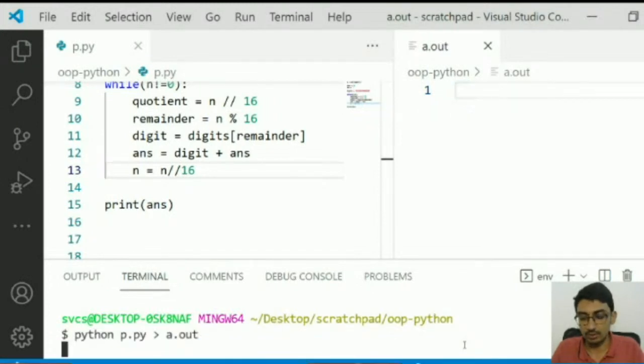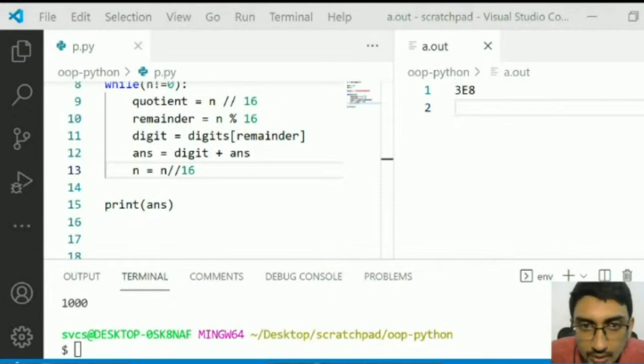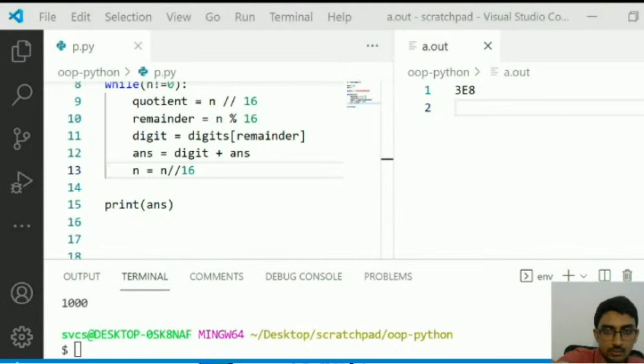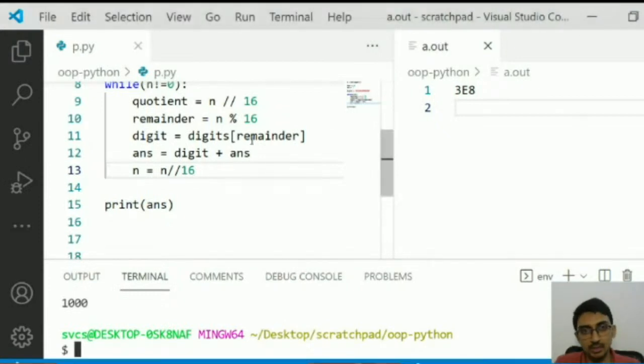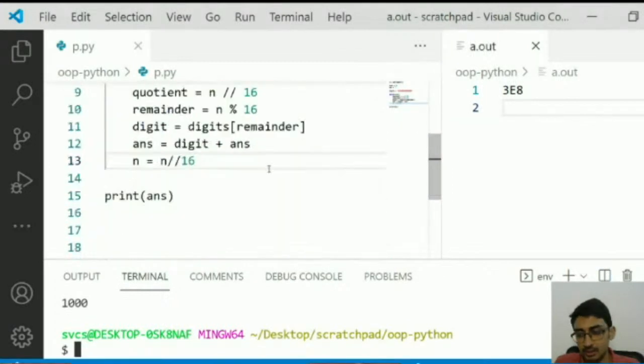Let's say for example I want to take 1000, right? So 1000 would be 3e8 in hexadecimal, 3e8, right? That's what you get when it comes to converting decimal to hexadecimal. All right, so this is how you convert it.